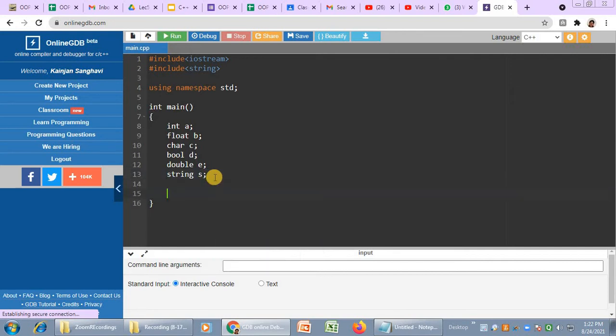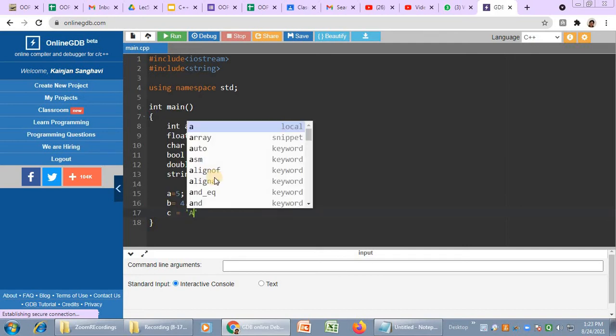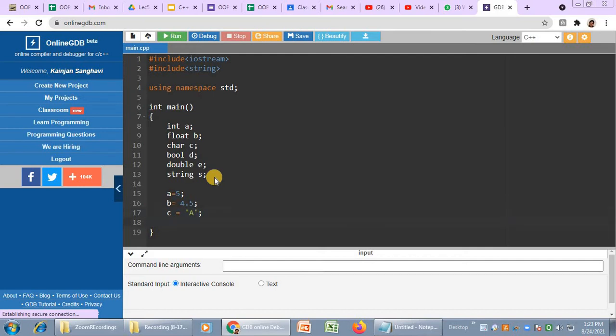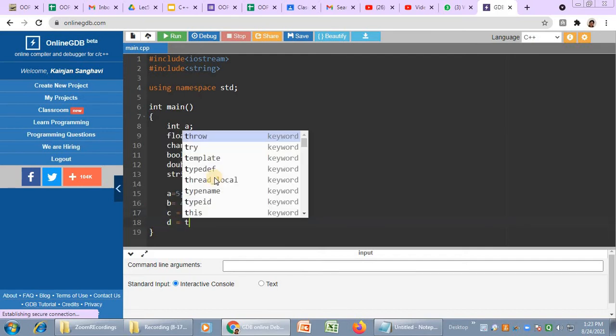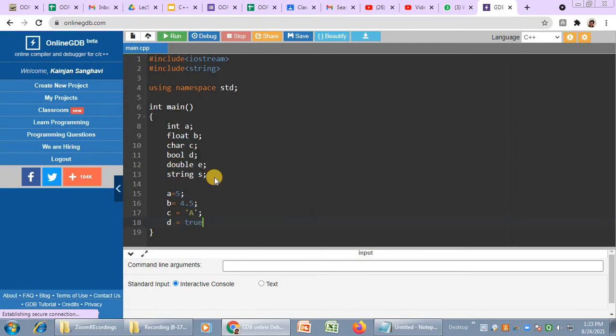Now I can store an integer value in a, so a is equal to 5, then b is equal to 4.5, which is a float value. When I want to store a value into the character, I have to write it in single quotes, suppose I write C. For d, I can have the value true or false, so I give the value true because it is a boolean value. I give e a double value, so I can have 67.9999 something, and s is a string, so I can store it as ABC.